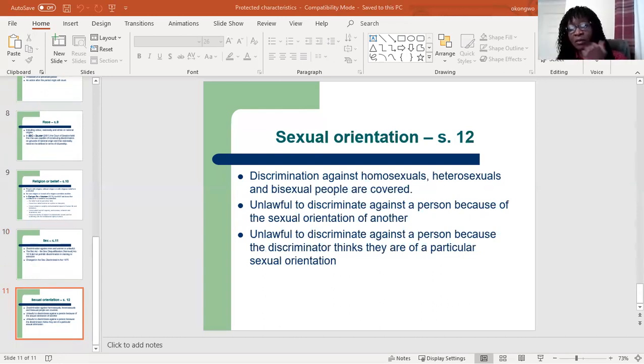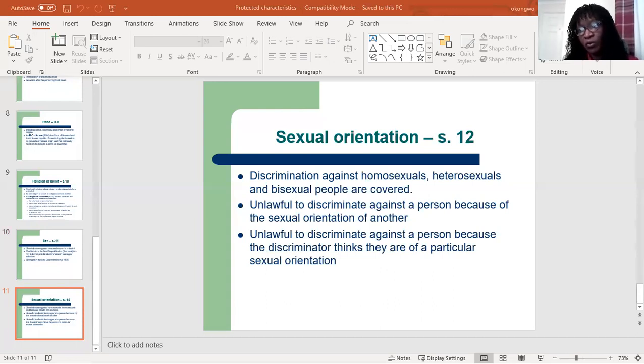When we say persons of the opposite sex, that would be heterosexual. Persons with a sexual orientation towards persons of the same sex would be homosexual, and of either sex would be bisexual. All right, so the law prohibits discrimination against homosexuals, heterosexuals, and bisexual people.